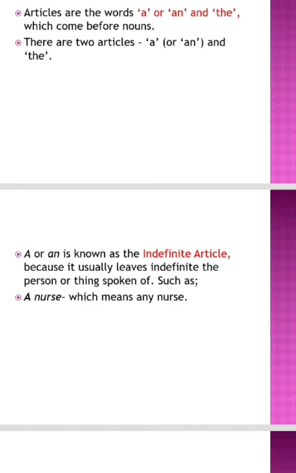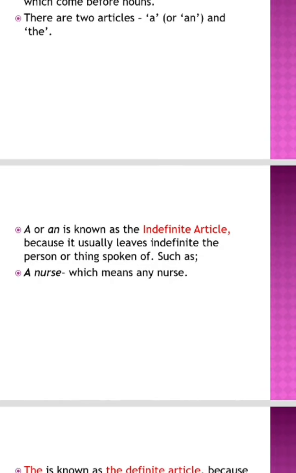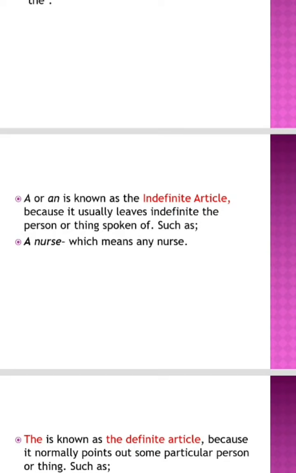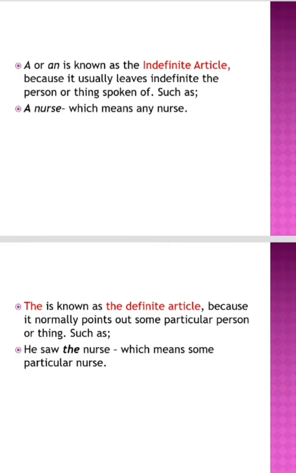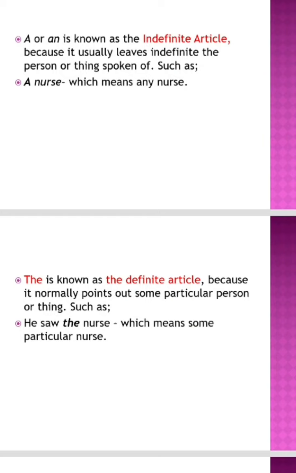A or an is known as the indefinite article because it usually leaves indefinite the person or thing spoken of, such as a nurse, which means any nurse, right? The is known as the definite article because it normally points out some particular person or thing, such as he saw the nurse, which means some particular nurse, right? Here there is some particularity, so we have to use the, right?